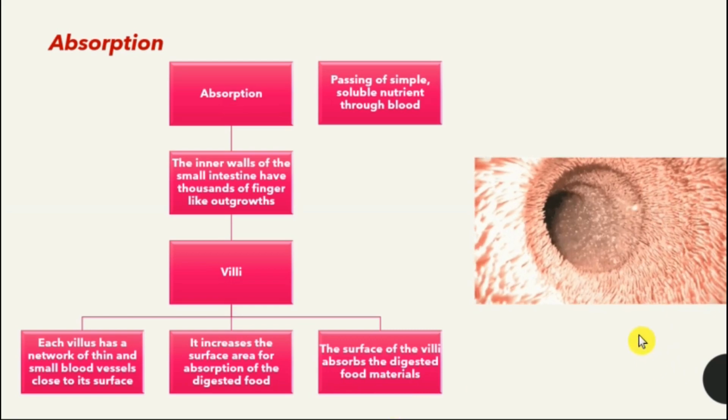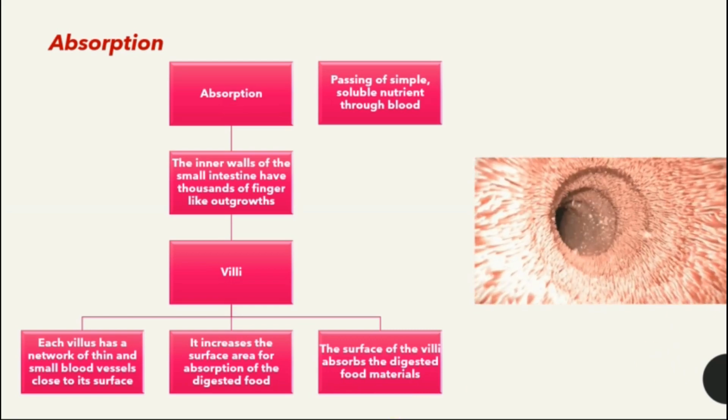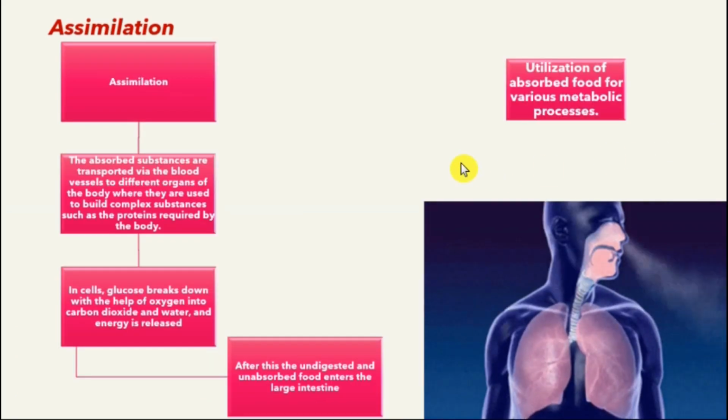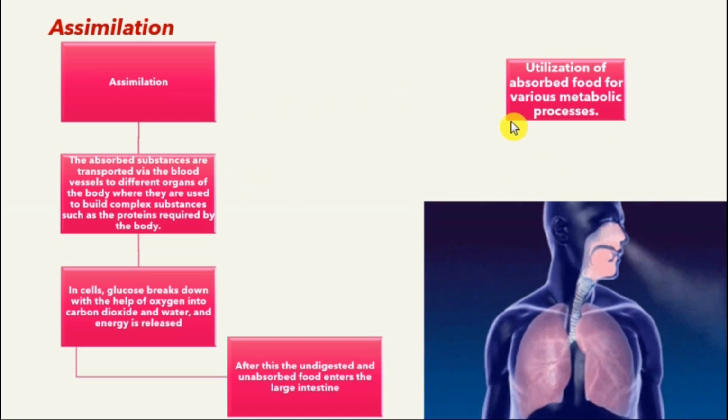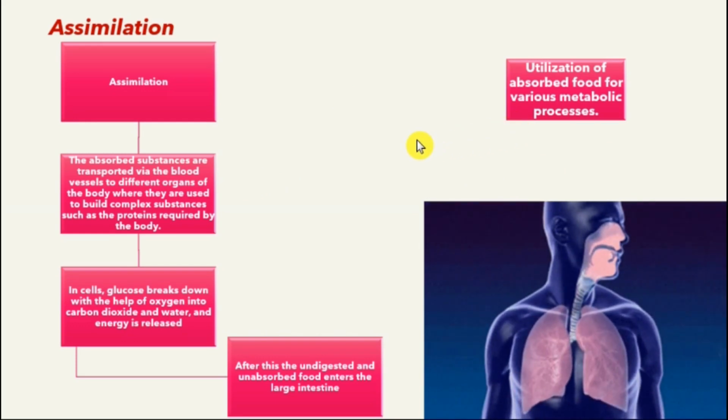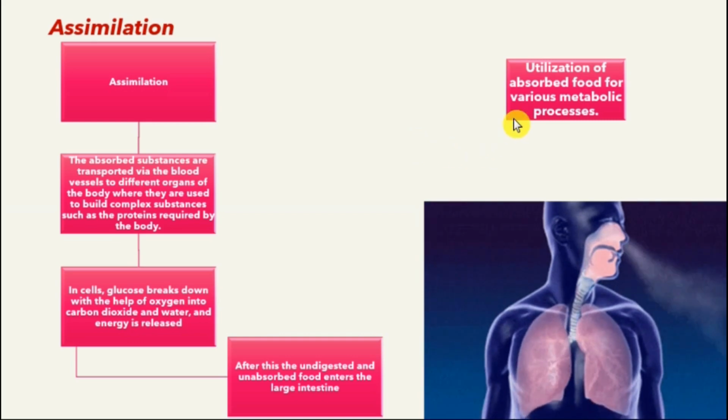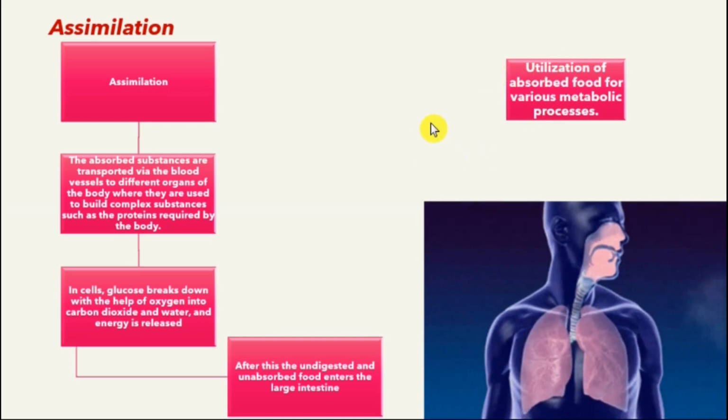The next stage of the nutrition is known as assimilation. Assimilation is actually nothing but just the utilization of absorbed food for various metabolic processes. So the thing we had learnt in the definition of nutrition, the taking of food and its utilization by the body. So utilization is the word for assimilation.